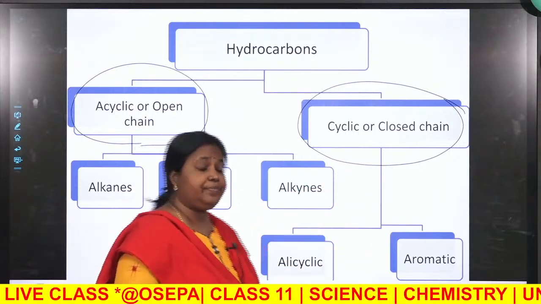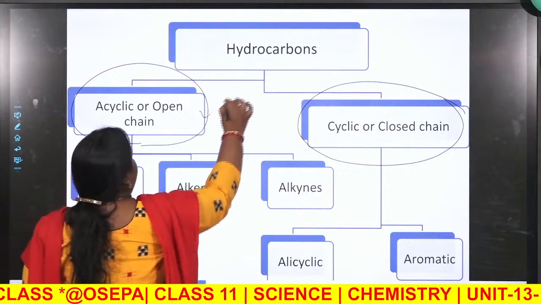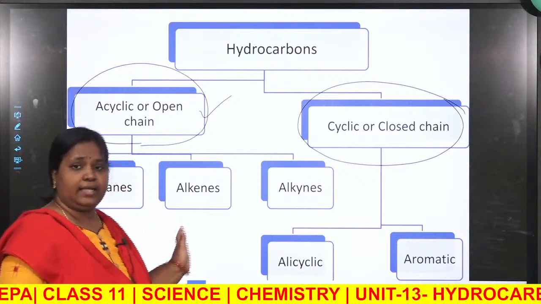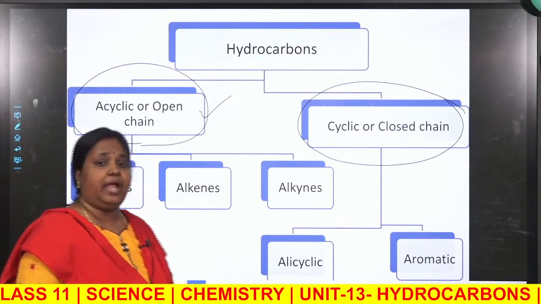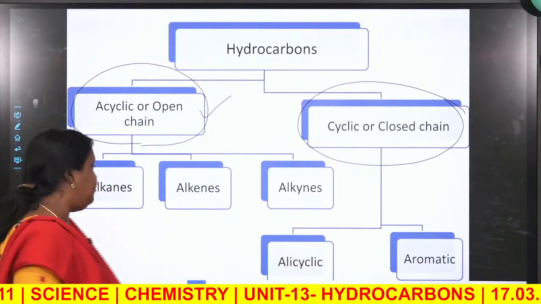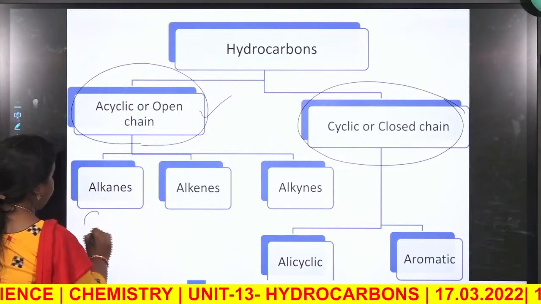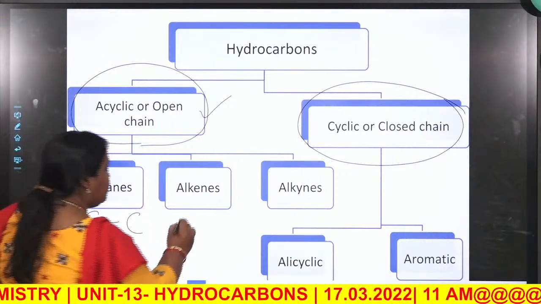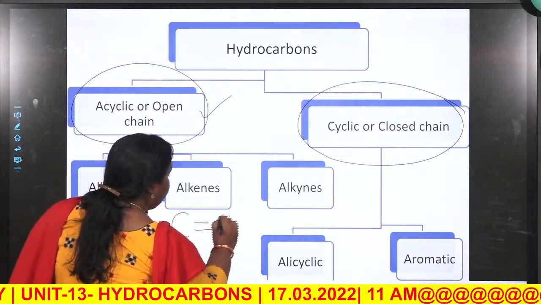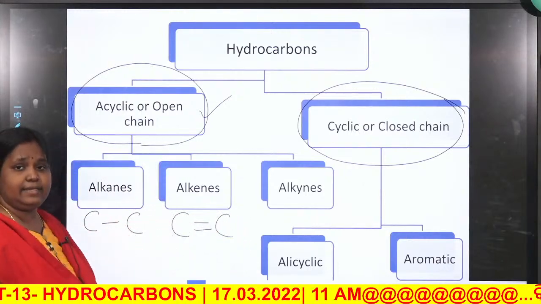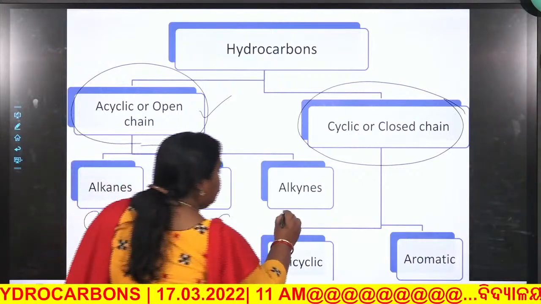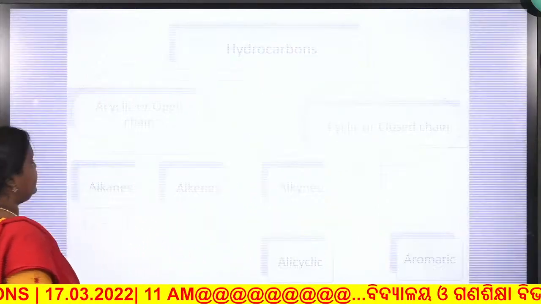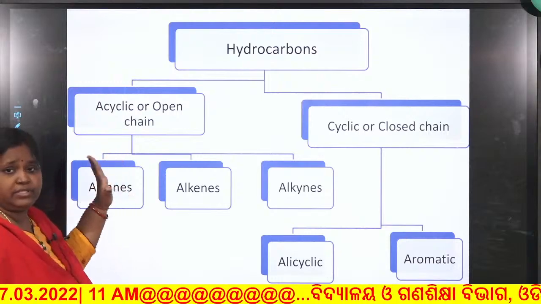Now these acyclic or open chain hydrocarbons are further divided into three types, that is alkanes, alkenes and alkynes, and we will read one by one. If there is presence of only carbon single bond carbon, then this is called alkanes. You know that if there is presence of carbon double bond carbon, then it is called alkenes, and carbon triple bond carbon, then these are called alkynes. So let us see the examples of open chain hydrocarbons.